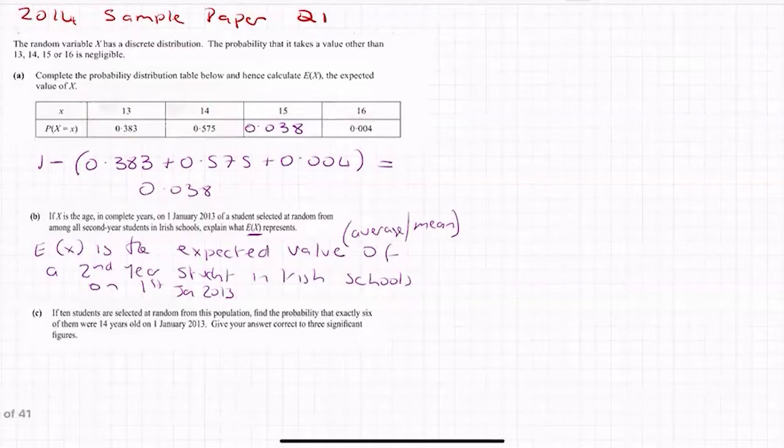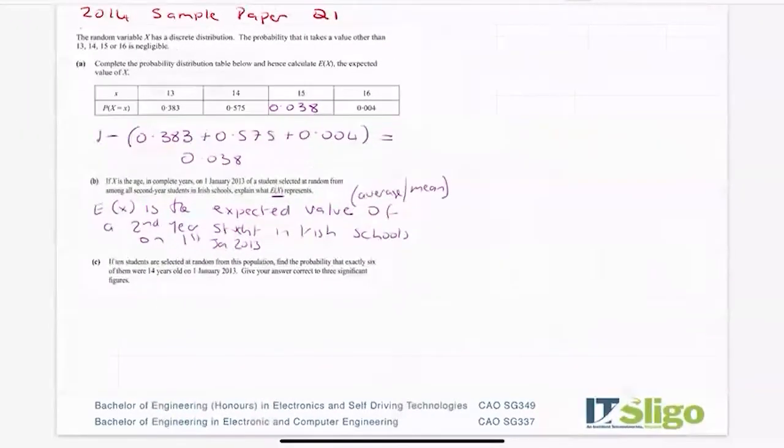If the students are selected at random from this population, find the probability that exactly 6 of them were 14 years old on the 1st of January 2013. Give your answer correct to 3 significant figures. Okay, so that word exactly 6 from the 10 students makes me wonder, is it a Bernoulli trial? Do I have a set number? I do, it's 10. Is the probability the same? Well, yes, the probability that they're 14 is always 0.575.